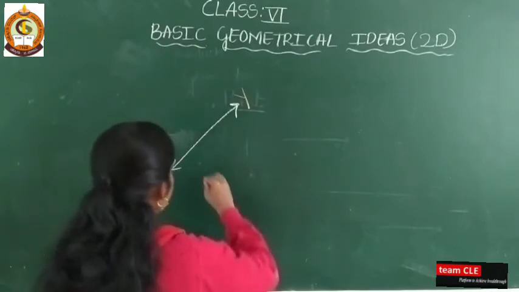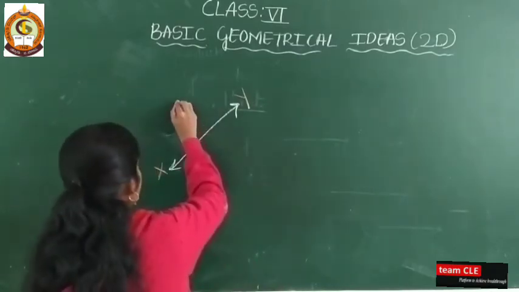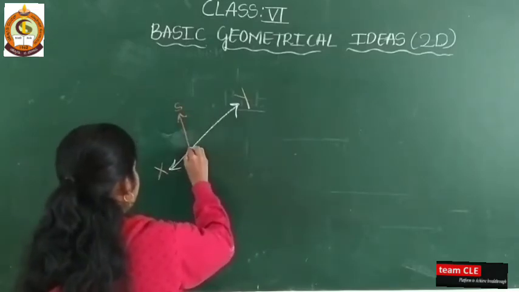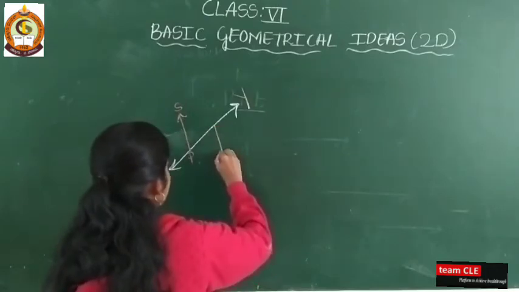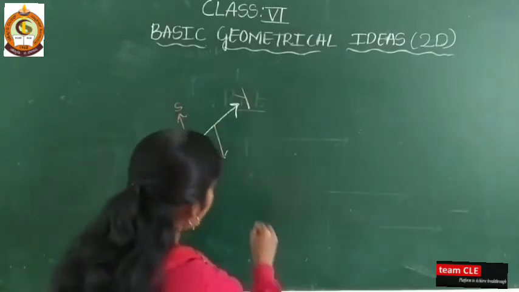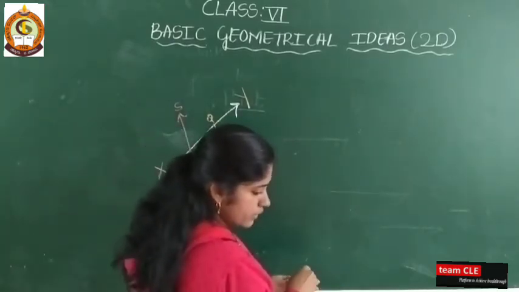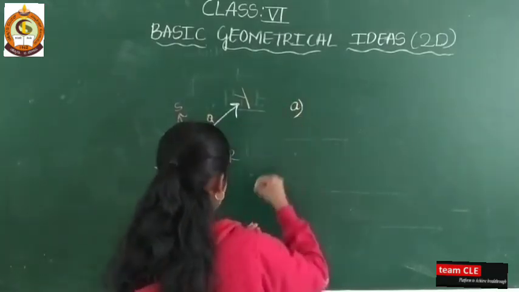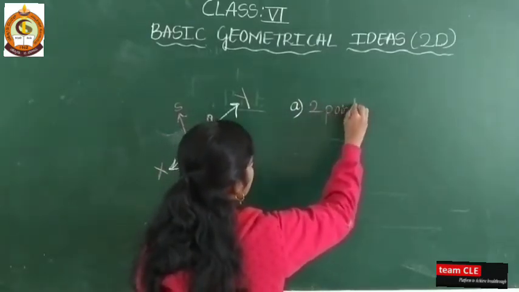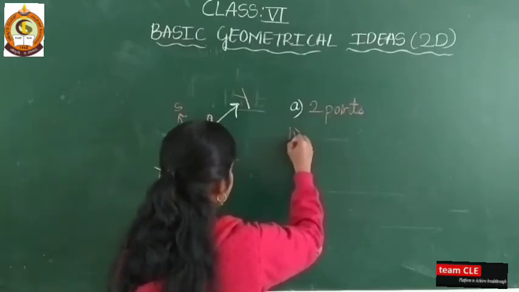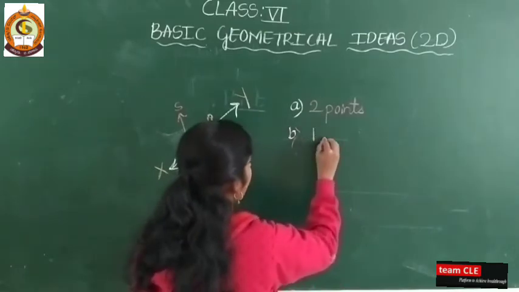Next, one more is there, and that is SP. Next, one more figure is there, and that is QR. So the first question is 2 points. Next, B: 2 points, 1 line.